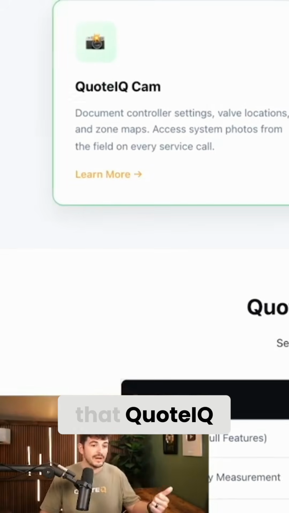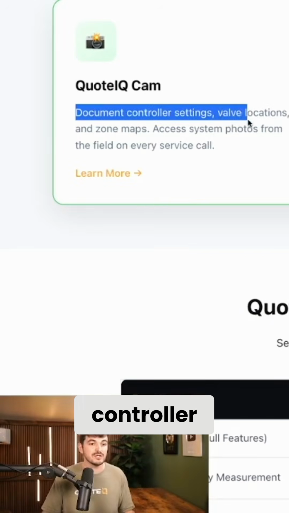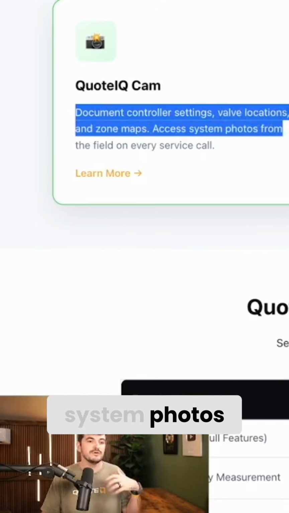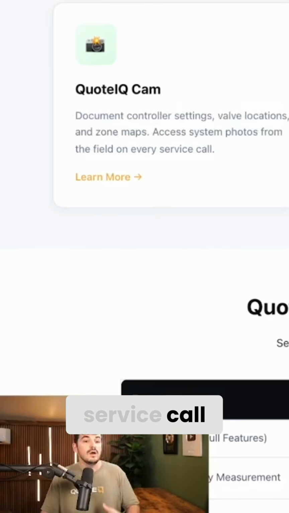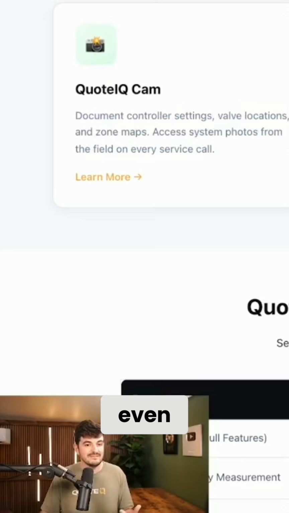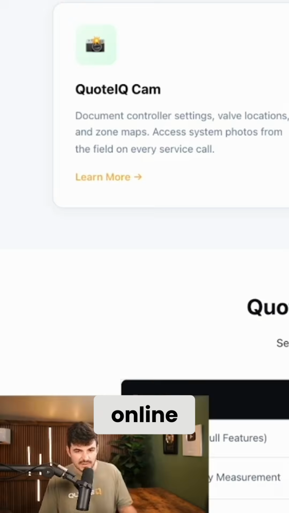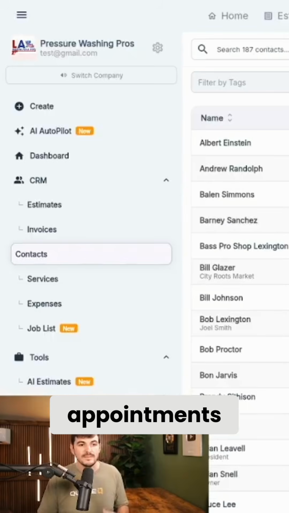We're also talking about that QuoteIQ Cam feature that we just took a look at to document controller settings, valve locations, and zone maps, as well as access system photos from the field on every service call. Also, InstaQuote, which is a tool that we didn't even get into. This lets customers book their own spring startup and winterizations online, so you can capture seasonal appointments 24/7.